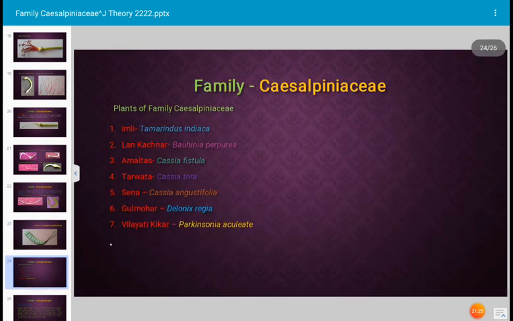Next, let us see the names of the plants of family Caesalpiniaceae. First plant, that is Imli, Tamarindus indica. Second, Kachnar, Bauhinia purpurea. Amaltas, that is Cassia fistula, Cassia tora, Cassia angustifolia, Delonix regia, Parkinsonia aculeata. All these are the plants of family Caesalpiniaceae.